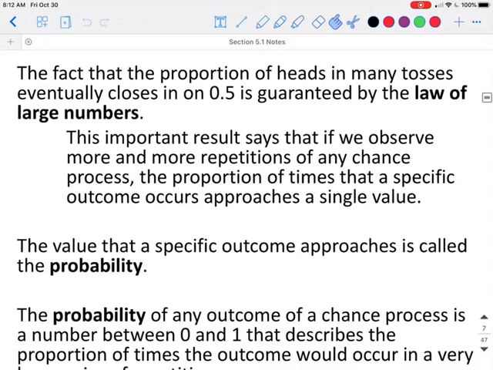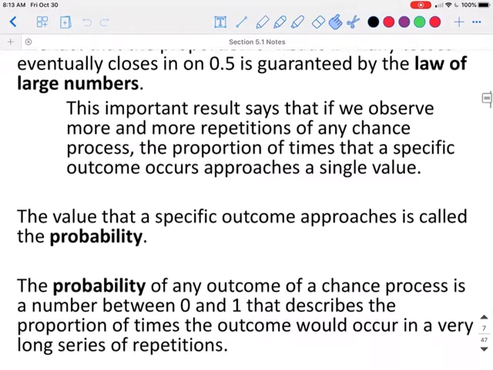The fact that the proportion of heads in many trials eventually closes in on 50% is guaranteed by the law of large numbers. This important result says that if we observe more and more repetitions of any chance process, the proportion of times that a specific outcome occurs approaches a single value. The value that a specific outcome approaches is called the probability.